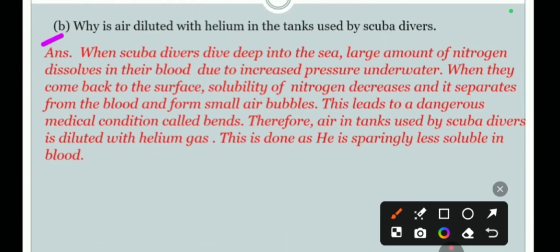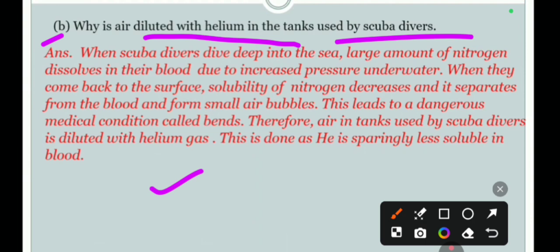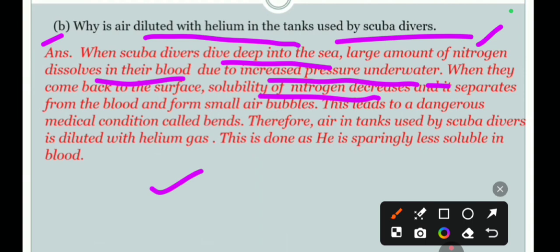One more question is there: why is air diluted with helium in the tanks used by scuba divers? The actual explanation you can write is this: when scuba divers dive deep into the sea, a large amount of nitrogen dissolves in their blood due to increased pressure underwater. If you go down, pressure will increase, but if you go up, pressure will decrease. As a result, nitrogen will dissolve in our blood. When they come back to the surface, the solubility of nitrogen decreases because pressure decreases.